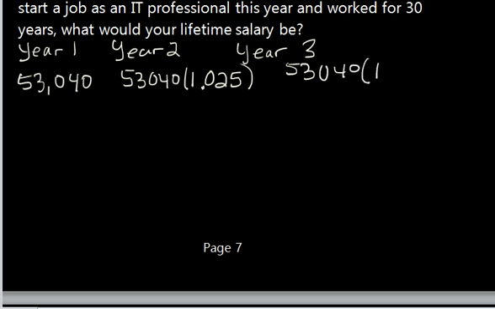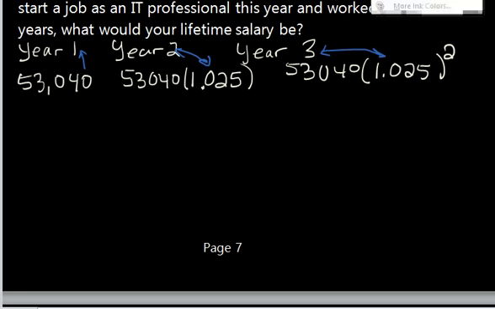pay times 1.025 squared. So now I want you to note that the relationship between n, or our number of years, and the relationship between r, or our rate, compared to that position is n minus 1. And so this really is a geometric series if we were to add all of these values per year, because you are increasing every single year.